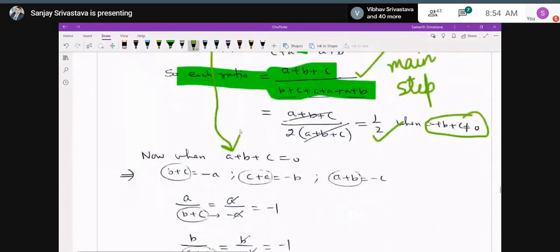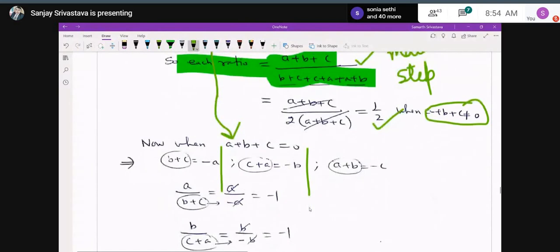Or A plus C you can write it as what? -b. And A plus B can be written as -c. I have just shifted the one term on the right hand side. Now we will make application of these three values.